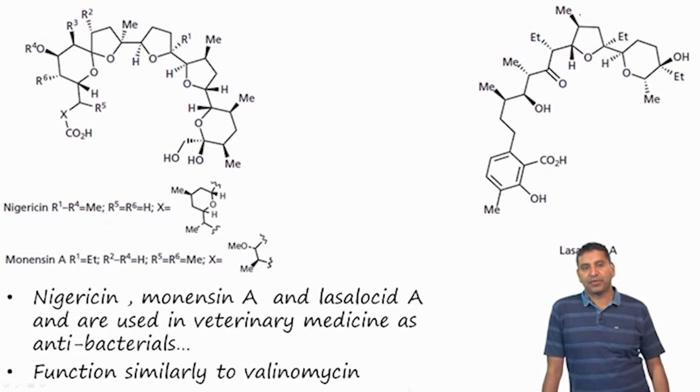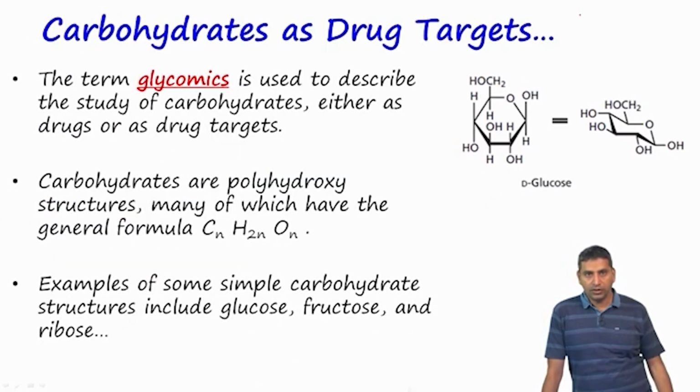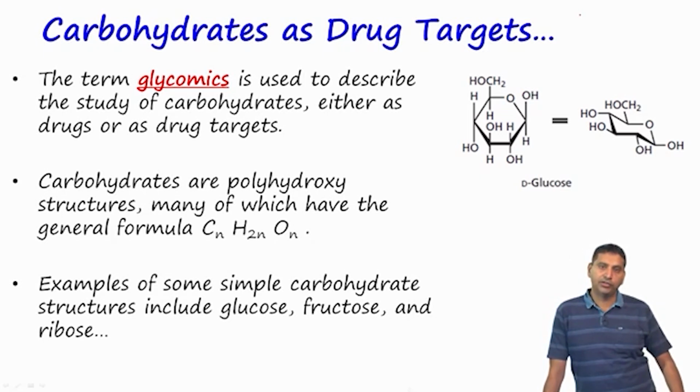The next set of molecules we are going to look at are nigericin and related molecules, whose structure is shown here. These have been used in veterinary medicine as antibacterials, and they function quite similarly to valinomycin. We have looked at proteins, nucleic acids, and we just covered lipids. The next major class of molecules present inside the cell are carbohydrates.